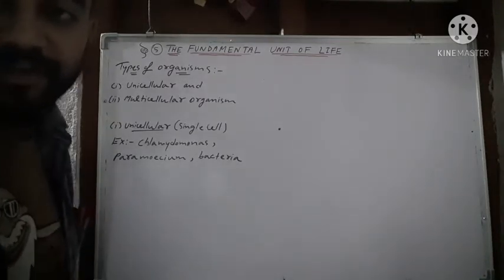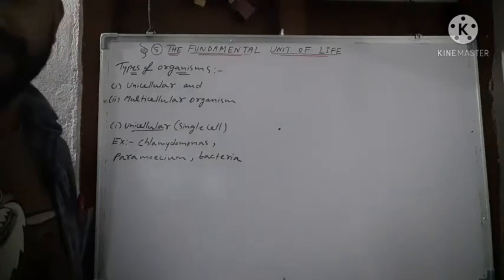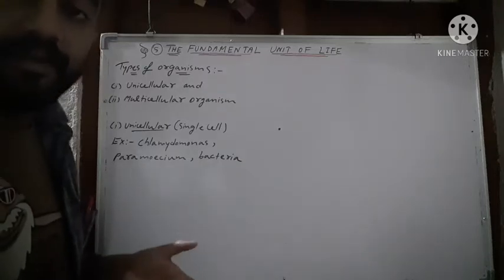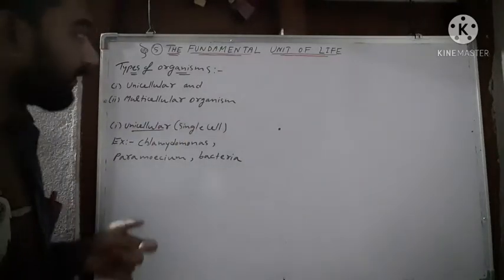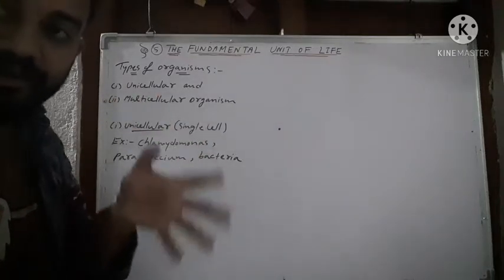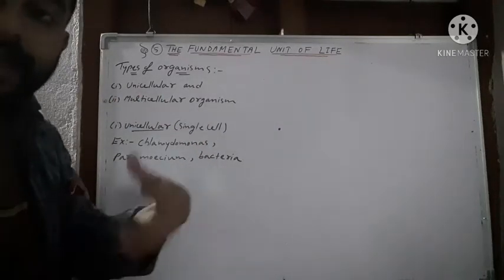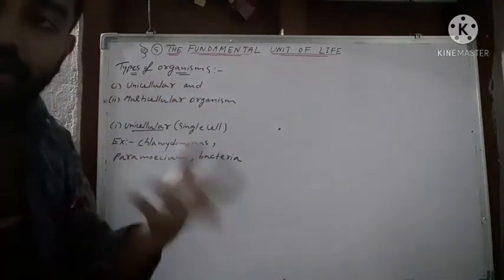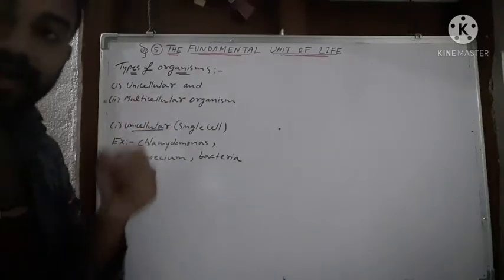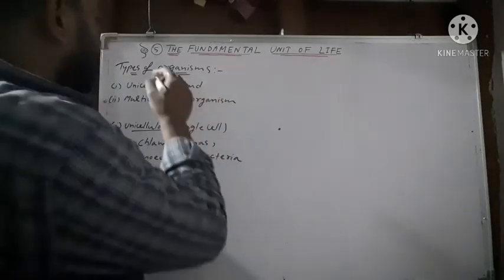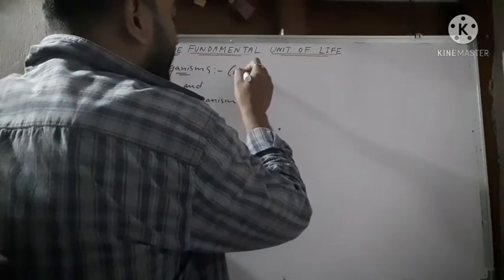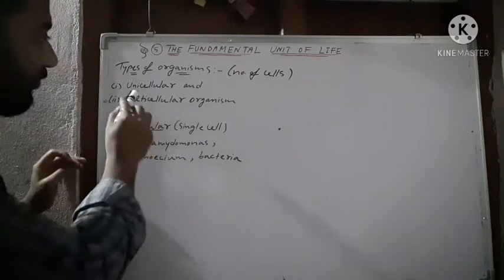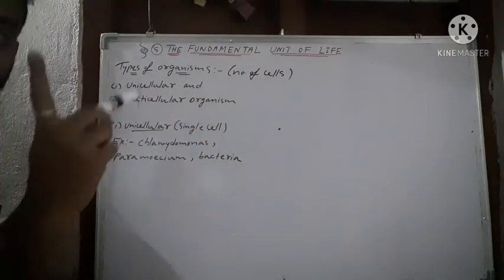The invention of magnifying glasses and more improved microscopes led to the discovery of the microscopic world. With the discovery of the microscopic world, we are able to differentiate the different types of organisms based on the number of cells. So these types of organisms that we have classified are based on the number of cells. There are basically two types, unicellular and multicellular organisms.